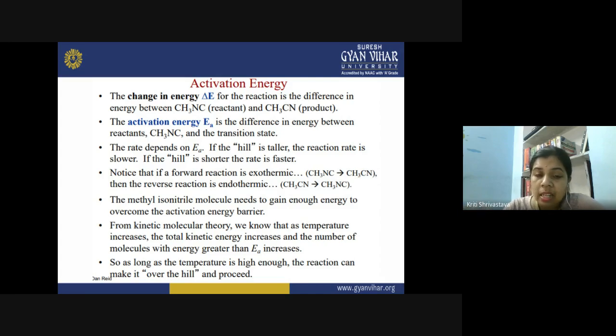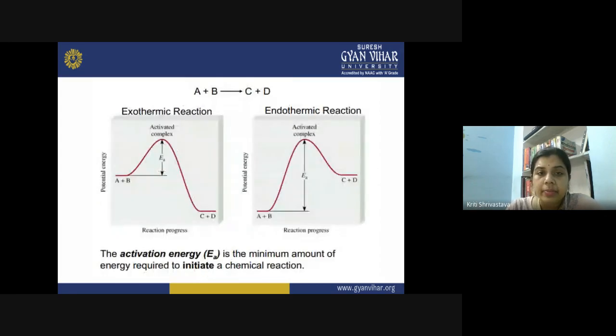So as long as the temperature is high enough, the reaction can make it over the hill, and it will proceed in the forward direction, towards the formation of product. For the reaction to continuously proceed, it is required that you keep on providing activation energy to the reactant molecules. Otherwise, they will not be able to cross the activation energy barrier.